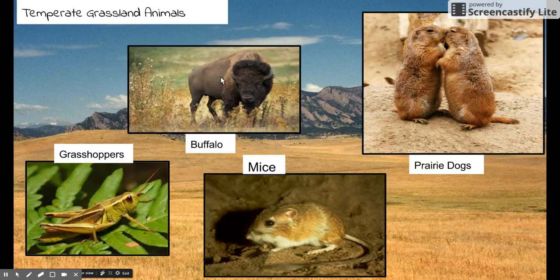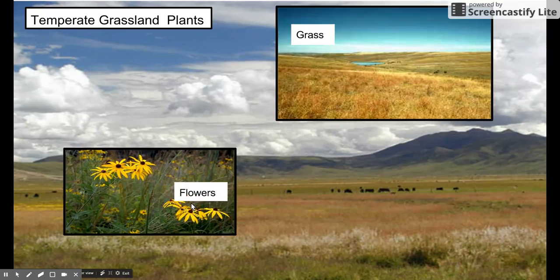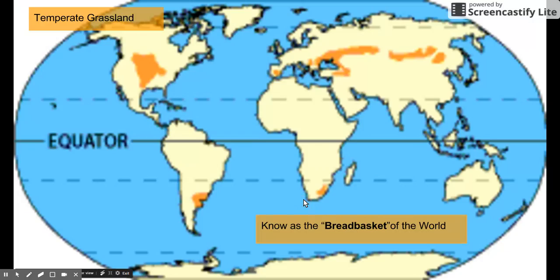The buffalo is a grazing mammal. They roam the prairies and eat the grass. Grasshoppers obviously love this biome. Some of the plants found here, well, obviously grass and flowers, not much to talk about. And you'll see the grazing cattle in the background. Very nice scene, but not much to look at.